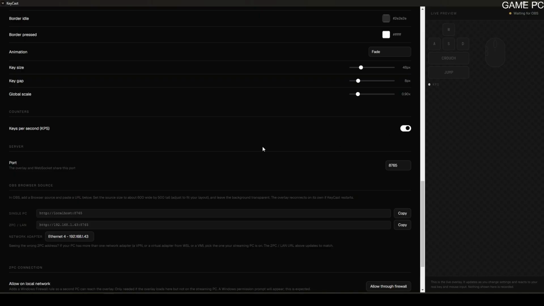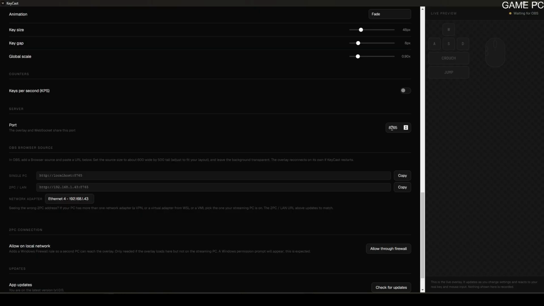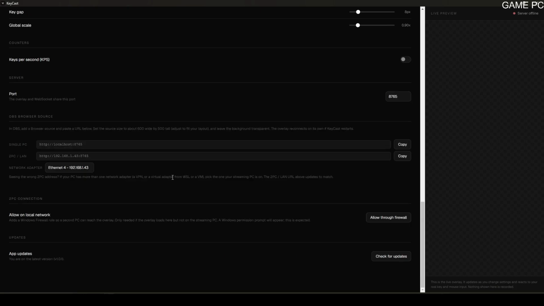And I also added a keys per second counter. Again, this isn't really relevant to me, but I know it could be useful for some content creators. Okay, without getting too technical, this default port should be free on your local network. If for some reason another program or service is using that port, you can update it here. And when you do that, it just allows the WebSocket port to update so we can actually import it to OBS. And here, this little section right here, this is how we actually add it to OBS.